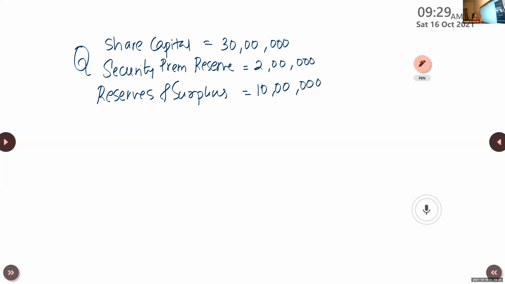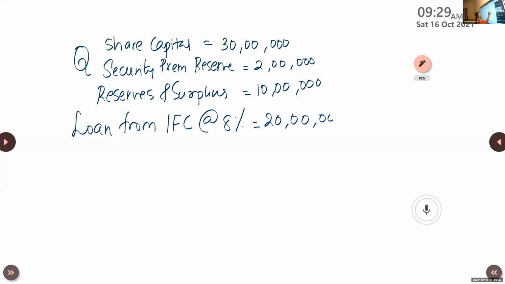Loan from IFC at 8%, 20 lakhs. 9% bonds, 25 lakhs. Keep the video on.